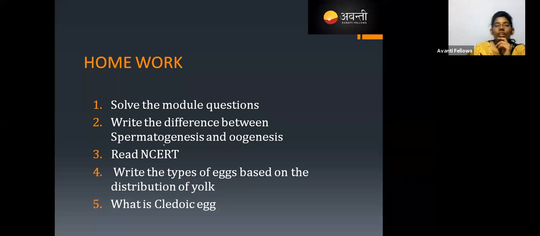And the homework: solve the module questions, write the difference between spermatogenesis and oogenesis, read NCERT from the beginning till here, write the types of egg based on the distribution of yolk, and what is the cleidoic egg.